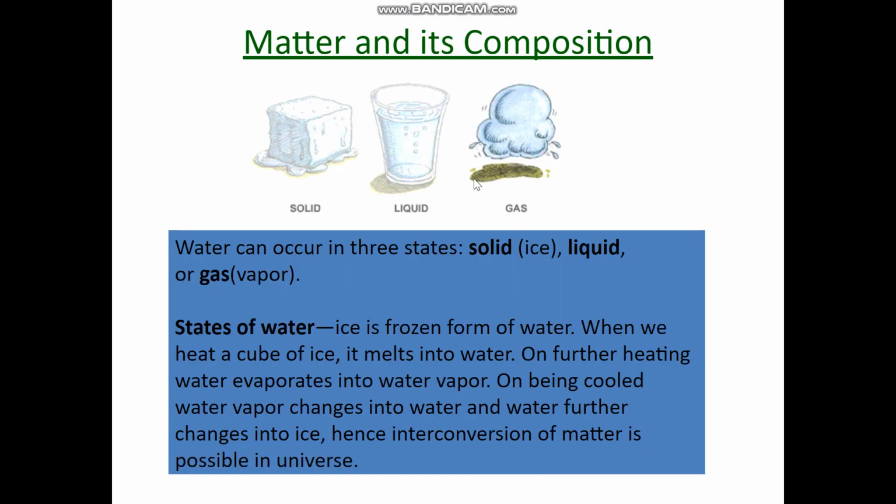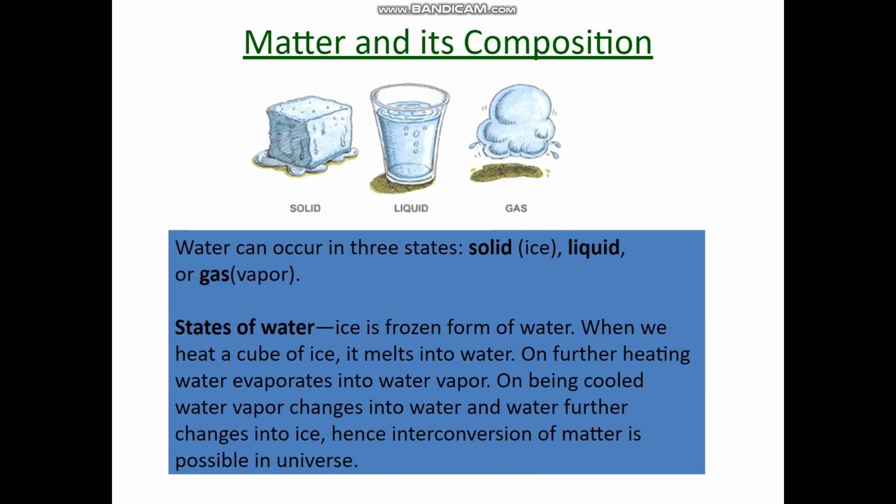It can be made clearer pictorially if you see this diagram, where you can see an ice cube, which is the solid form of water, then water present in liquid form in a glass, followed by water vapor present in the gaseous state of matter. Hence, water can occur in three states: solid, liquid and gas.